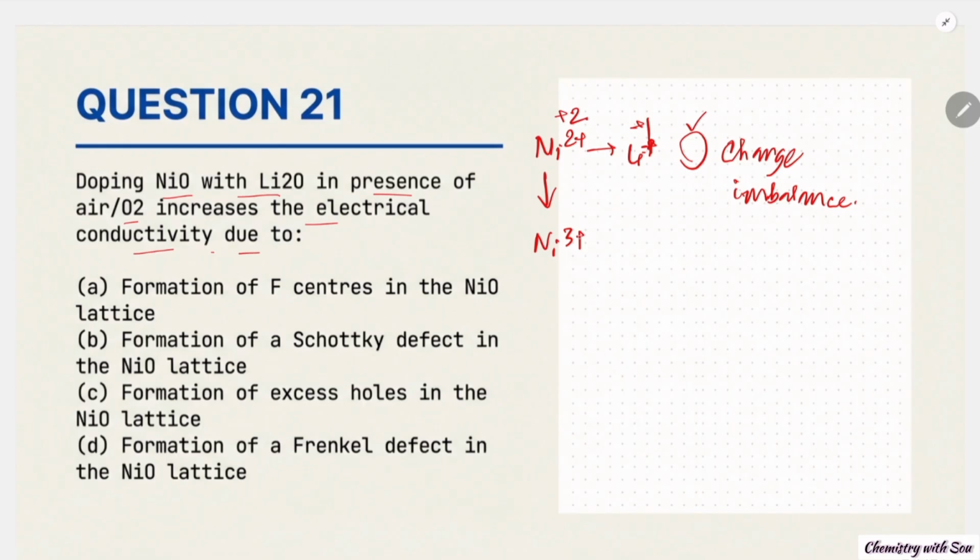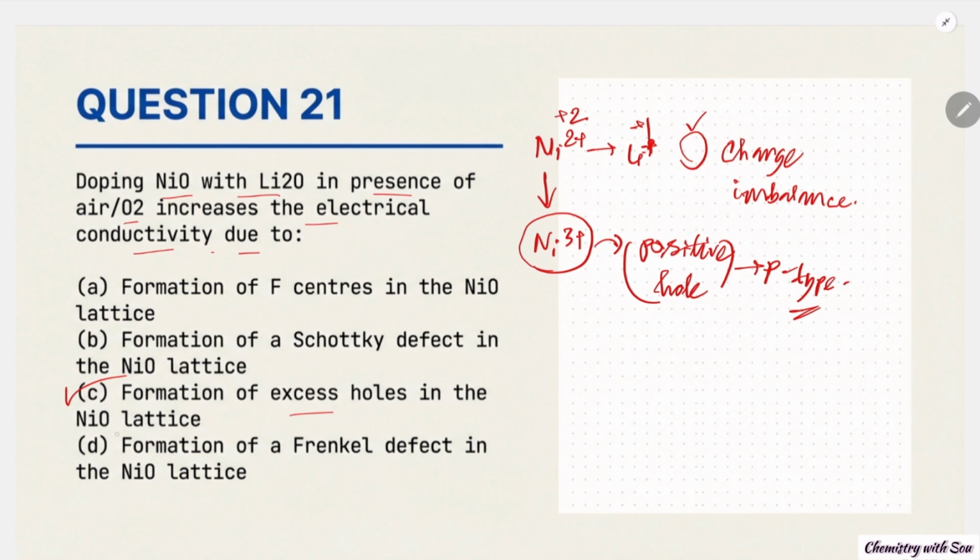And this Ni3+ site acts like a positive hole. So this is making it a p-type semiconductor. So the correct answer will be C, the formation of excess holes in the NiO lattice.